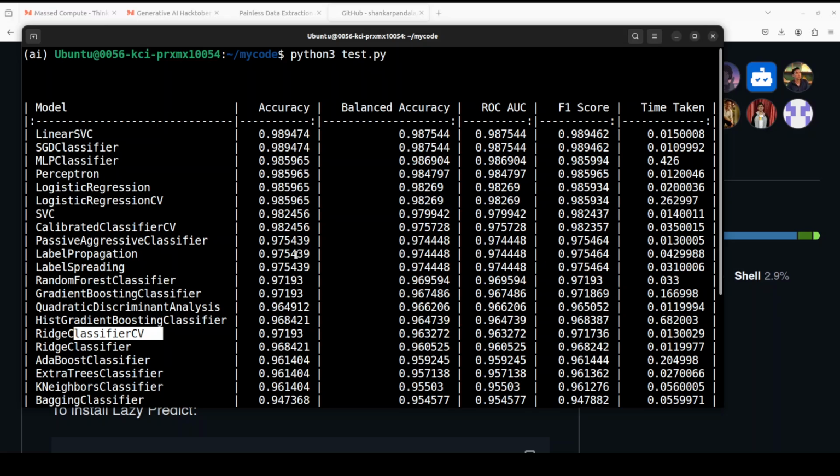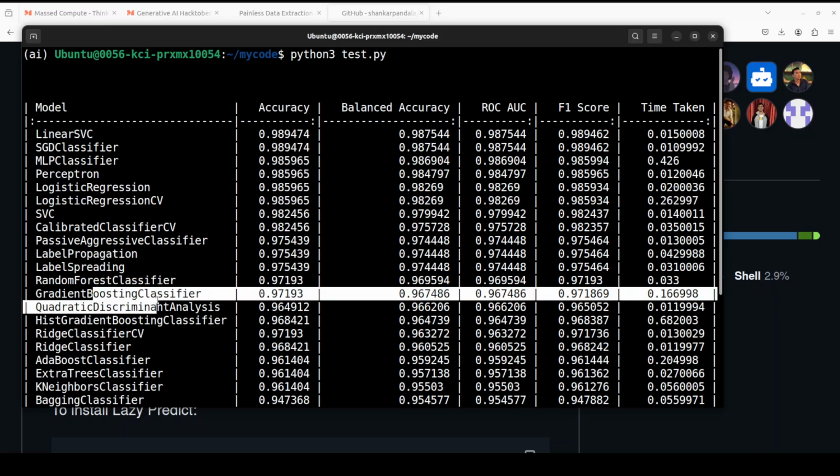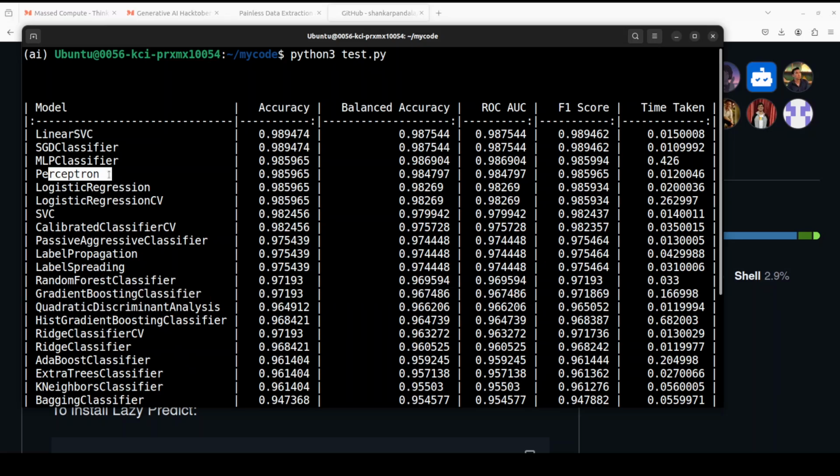ensemble methods here, like a random forest classifier, which is an ensemble of decision trees. We also have gradient boosting classifier here, which is an ensemble of decision trees using gradient boosting. And then there are a few others, like we have SGD classifier, and perceptron, which is a simple linear classifier. This one I'm referring to.